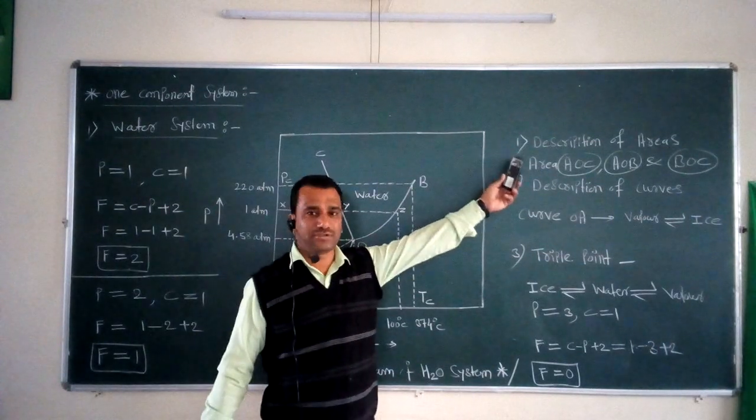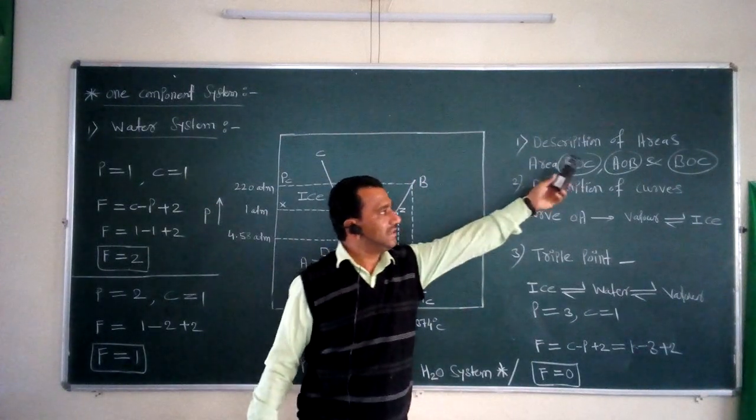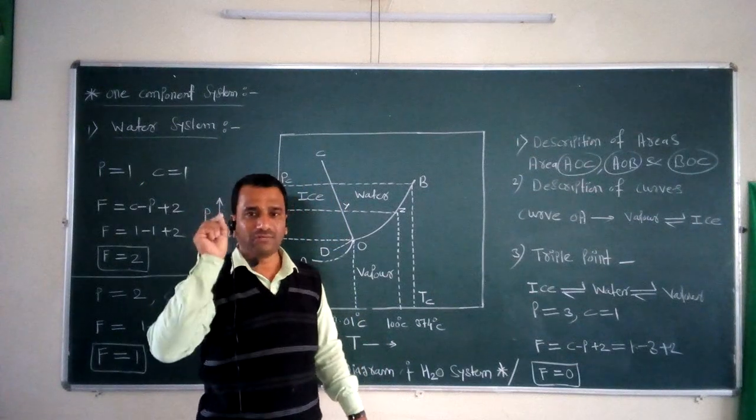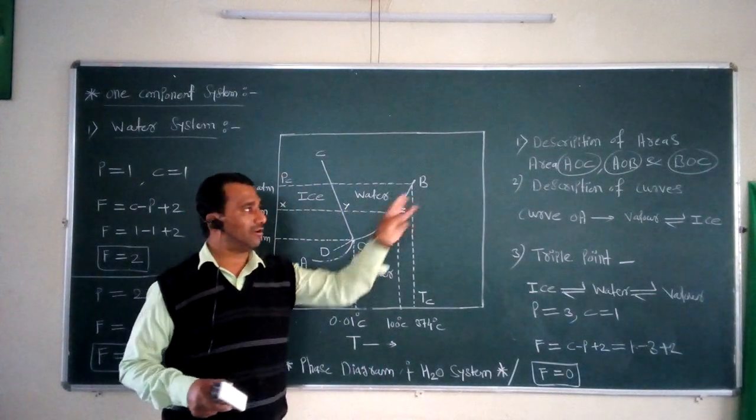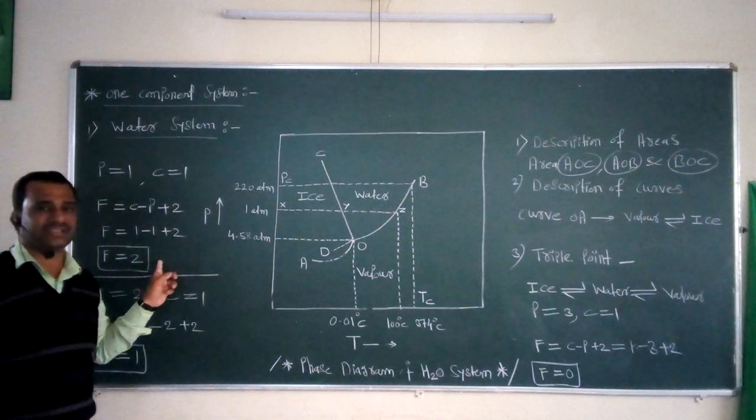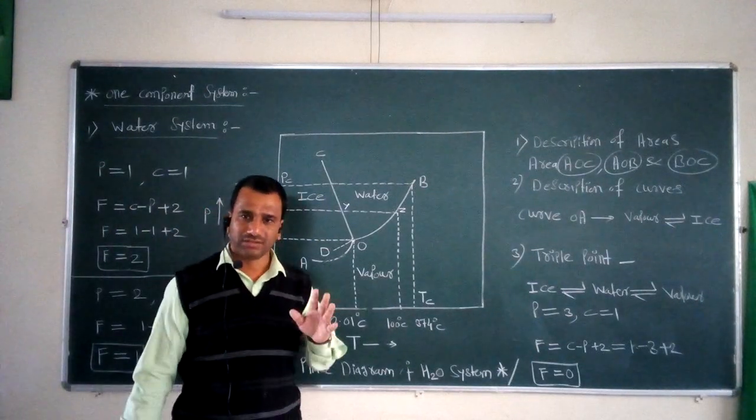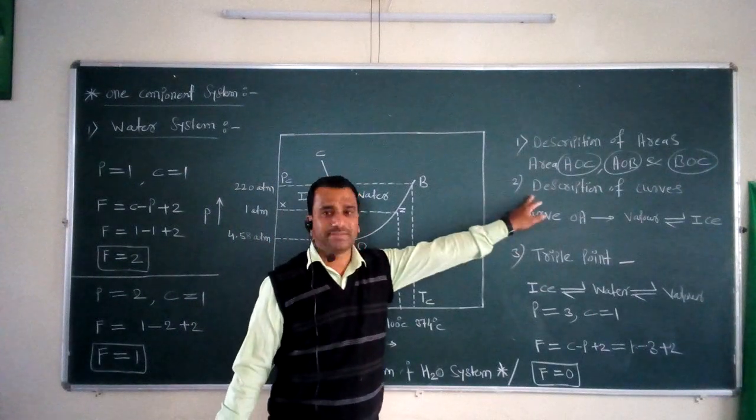First is the description of areas. Three important areas are there: area AOC, area AOB, and area BOC. All these areas have only one type of phase, and that's why the degrees of freedom for all these three areas is equal to 2, and that's why the system present in these three areas is called a bivariant system.